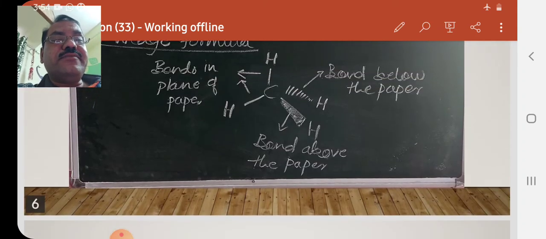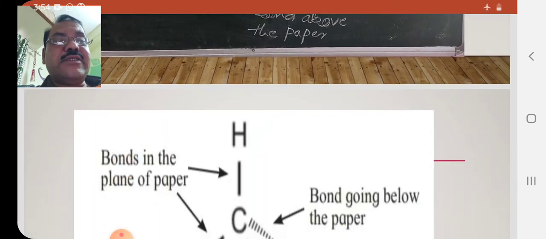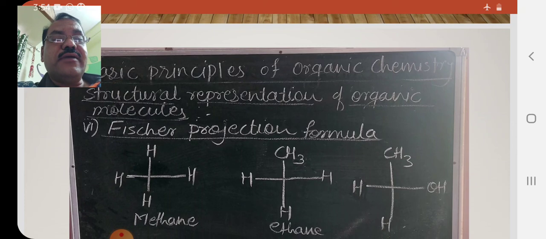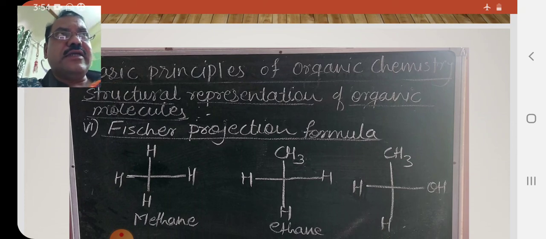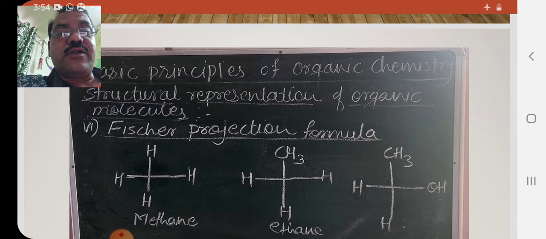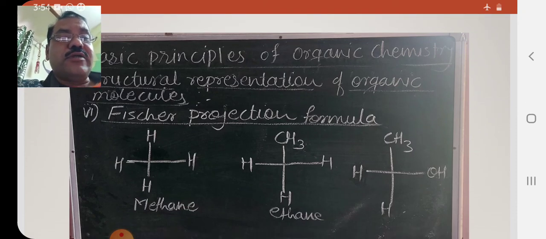Then we have seen wedge formula, which is a 3-dimensional view of a molecule. And then we have seen Fischer projection formula, in which, if this structure is placed in front of you vertically, it shows how this structure looks at you. This type of representation is called Fischer projection formula.